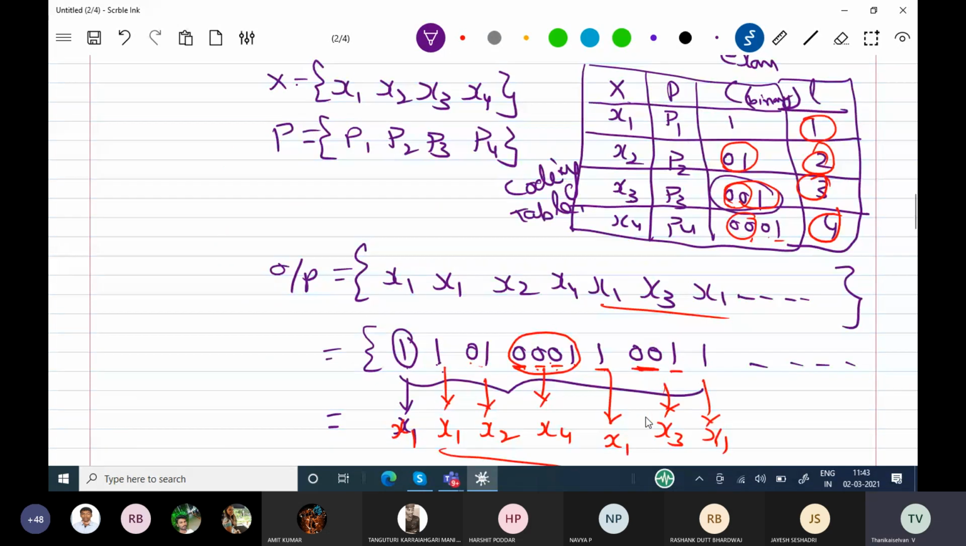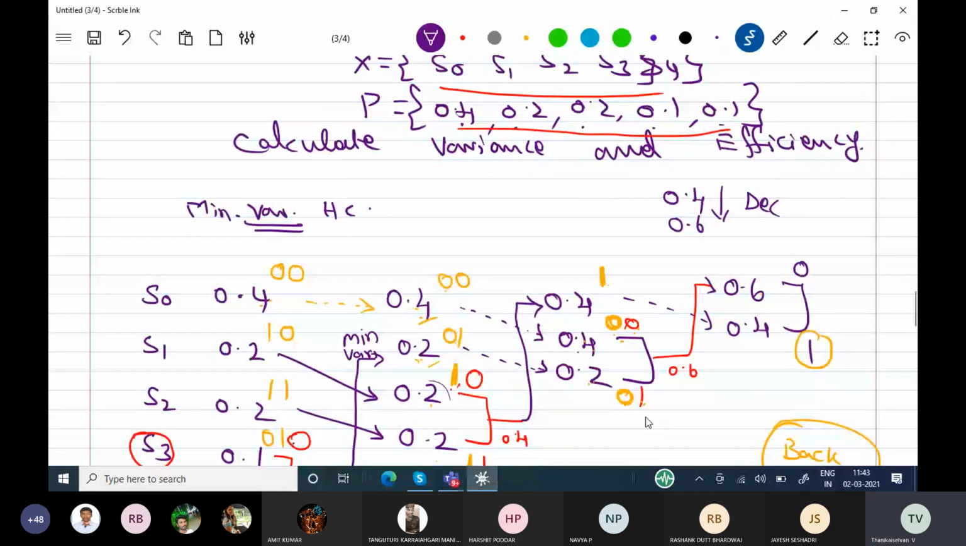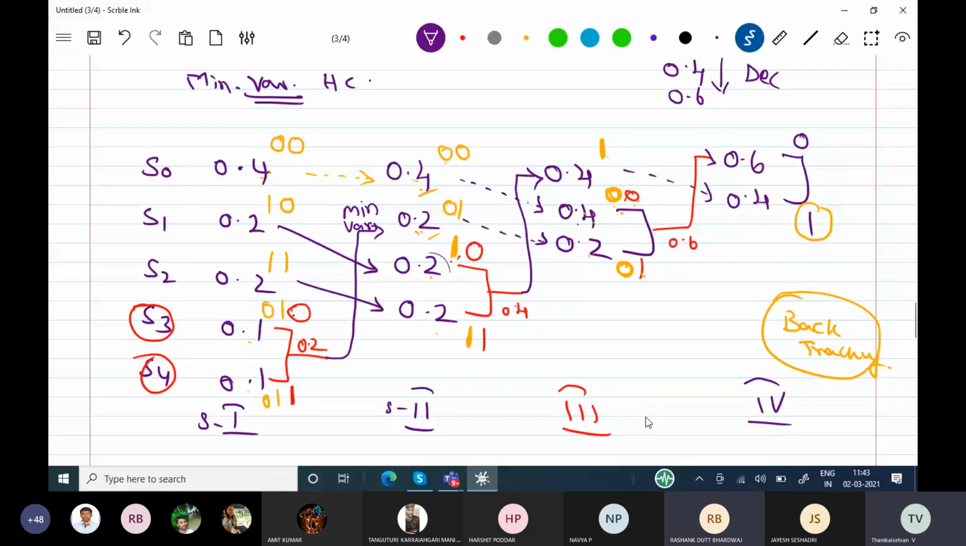Any doubt in this? Any doubt in the Huffman coding process? Could you please explain this backtracking method once more?